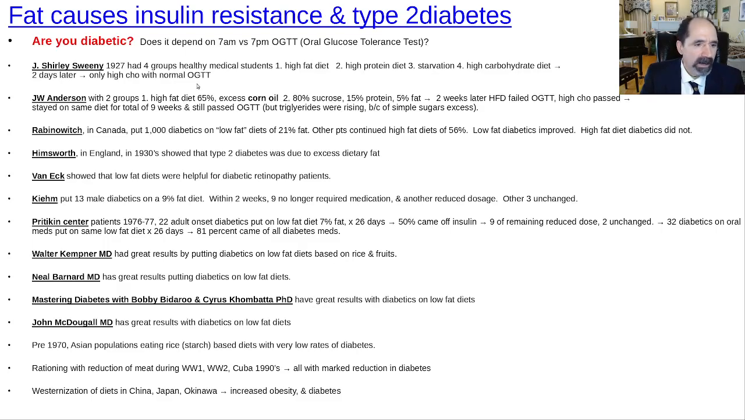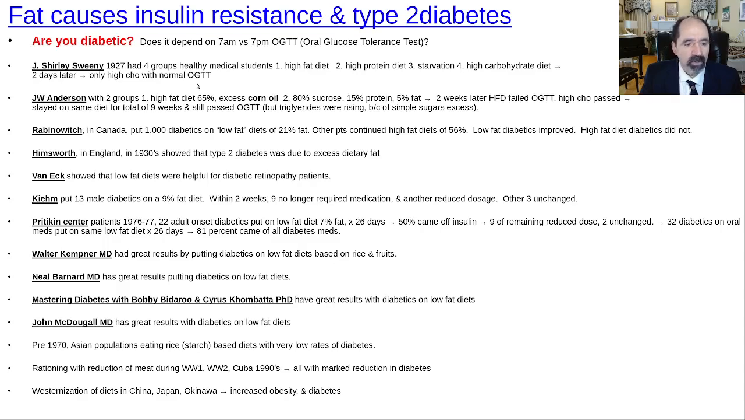Okay, and lots of places, including Dr. Kempner's work, Nathan Pritikin's, Neil Barnard, the Mastering Diabetes guys, Bobby Bitteroo, Cyrus Khambatta, they've all shown you put people on a plant-based diet, Dr. McDougall too, and that's low fat, and you'll more often than not reverse type 2 diabetes. It's really a question of how soon you get to the patient, that they still have some intact insulin function in their pancreas. They haven't burned through all their beta cells.